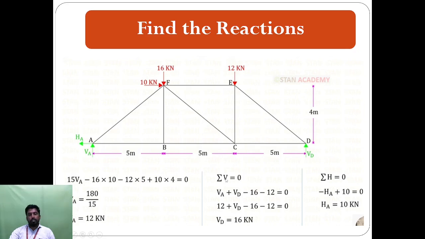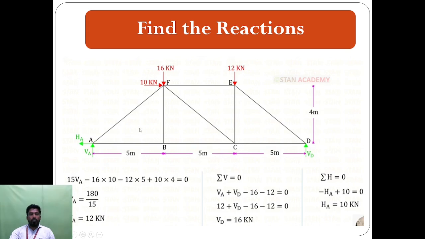First we apply the equations of equilibrium. What are the equations for equilibrium? Summation H equals 0, summation V equals 0 and summation M equals 0. First we find summation H equals 0, considering only the horizontal forces.